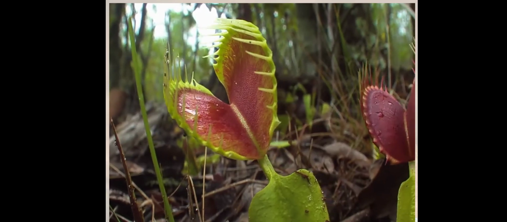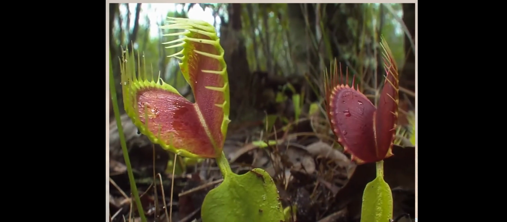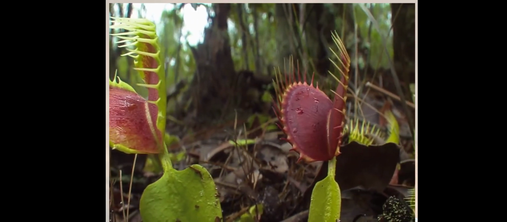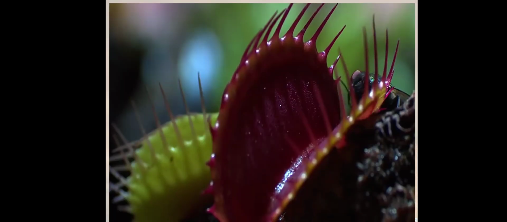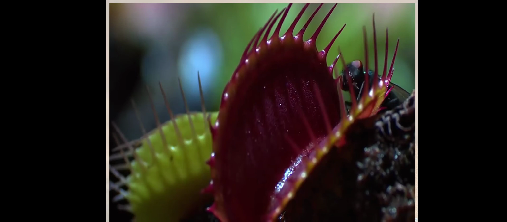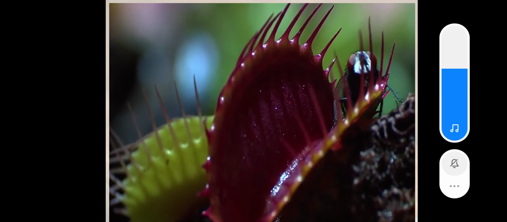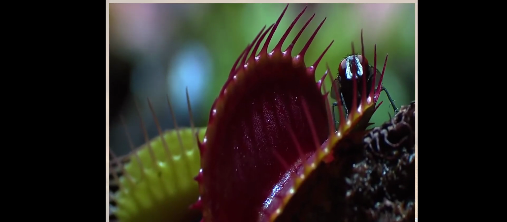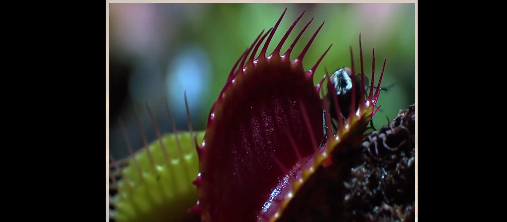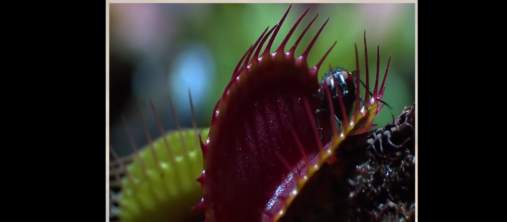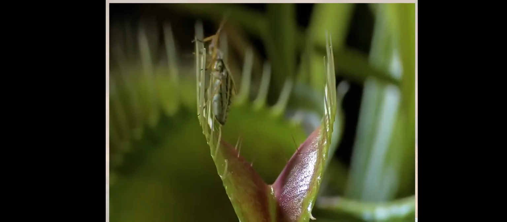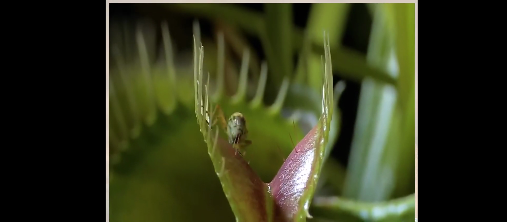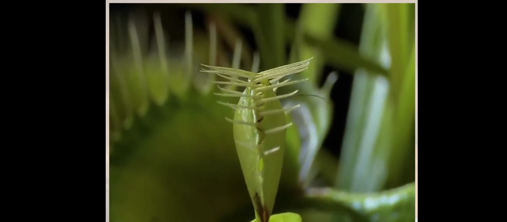Perhaps the most well-known of these carnivorous plants is the Venus flytrap. Its leaves are divided into two lobes hinged along a midrib. Small trigger hairs on each lobe are extremely sensitive to touch. When these hairs are bent, ion channels at the base of the hairs open. This generates an electrochemical signal, which then changes cells in the midrib and allows the lobes, which are held under tension, to snap shut.